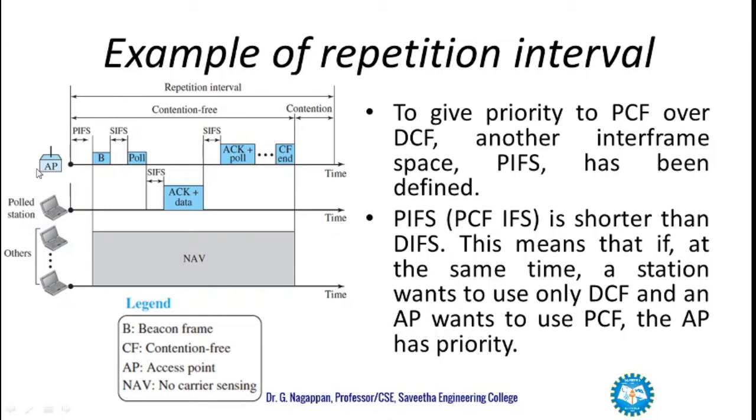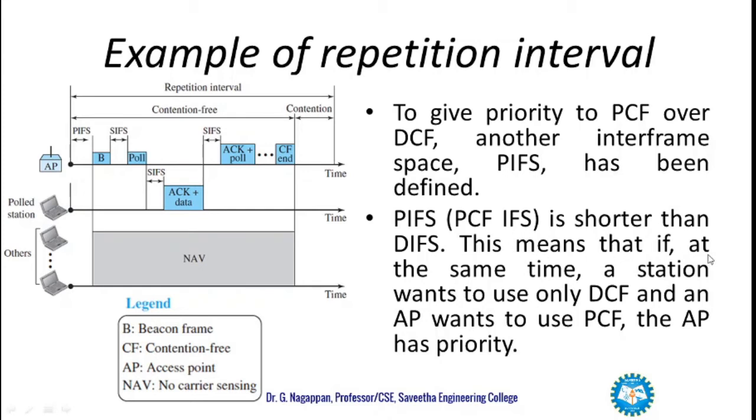To give priority to PCF over DCF, another interframe space, PIFS, has been defined. The PCF interframe space is shorter than DIFS.